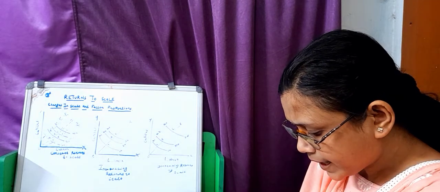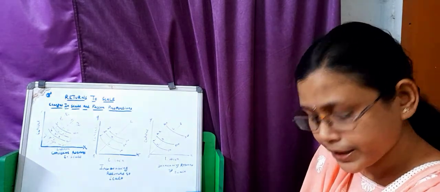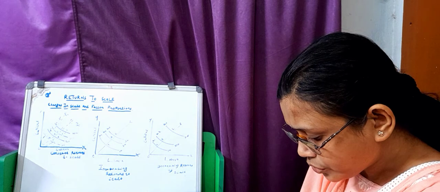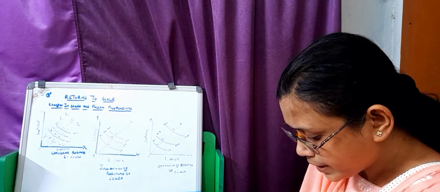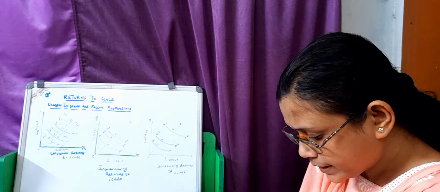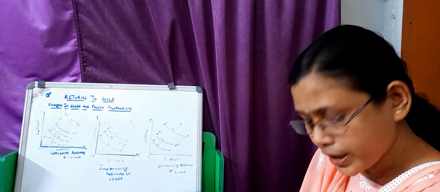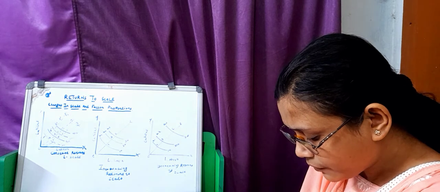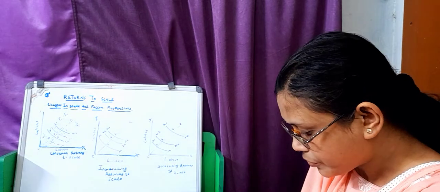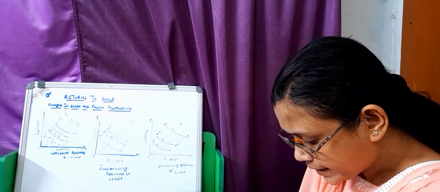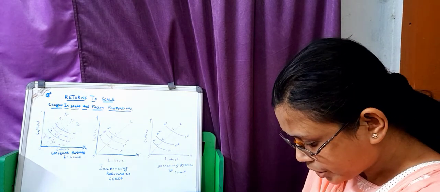But if the increase in the scale of all factors leads to a more than proportionate increase in output, returns to scale are said to be increasing. Thus, if all factors are doubled and output increases by more than double, then returns to scale are increasing. On the other hand, if the increase in all factors leads to a less than proportionate increase in output, returns to scale are decreasing. We shall now study these various types of returns to scale.